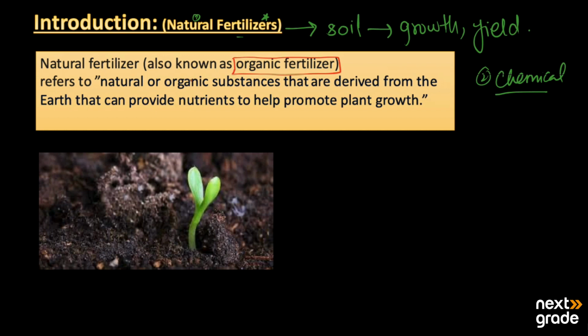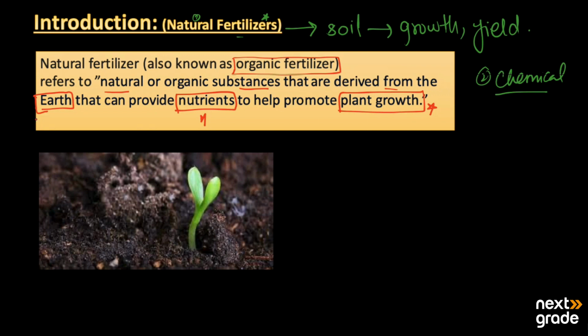This is the second name that we can use for natural fertilizers, and it refers to natural or organic substances derived from the earth that provide different types of nutrients, and these nutrients help to promote the plant's growth.